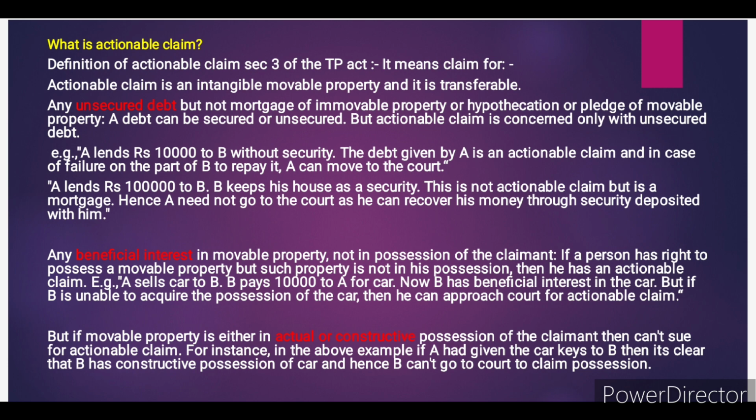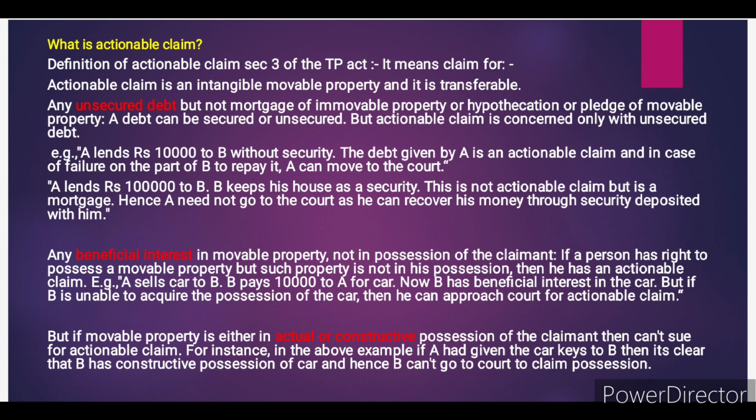Now B has a beneficial interest, meaning it is only some stipulated time that is required. So that is called beneficial interest, right? But if B is unable to acquire the possession, meaning A did not give the car to B, then B can go to the court. B has an actionable claim.